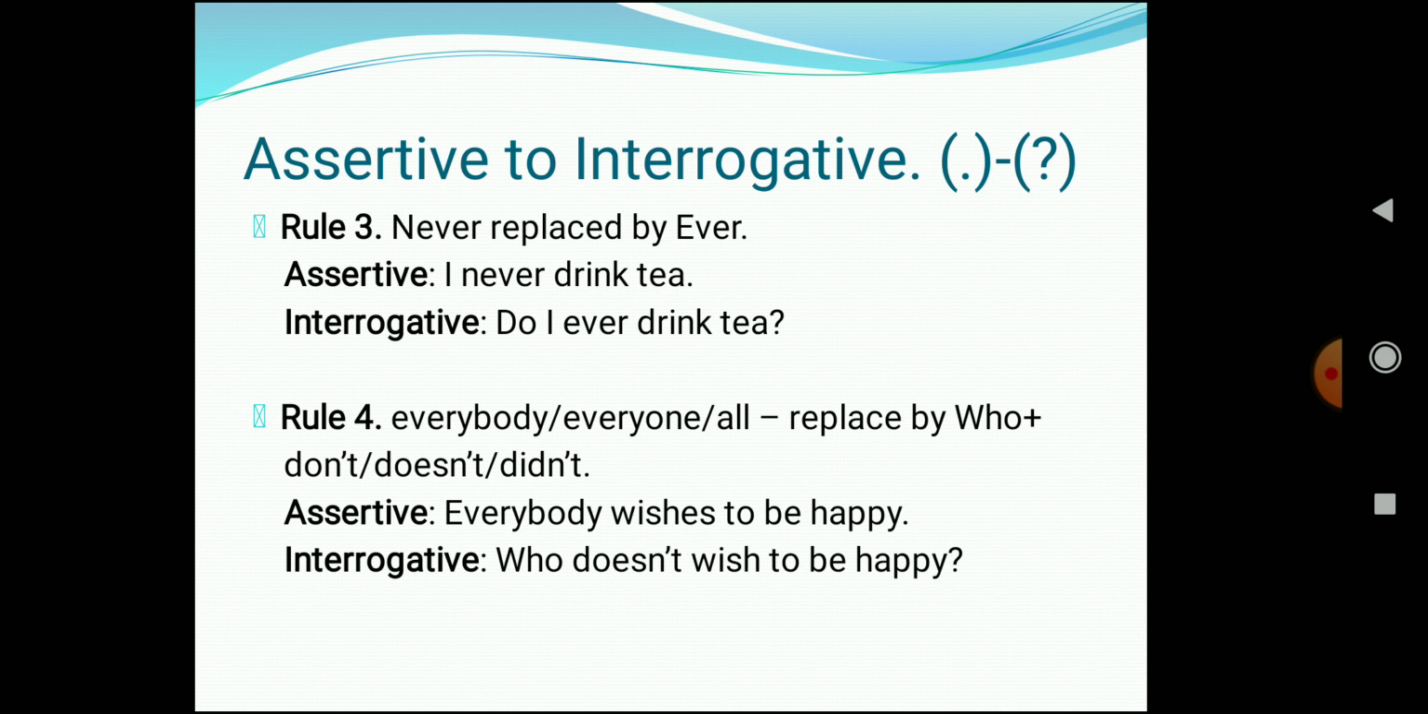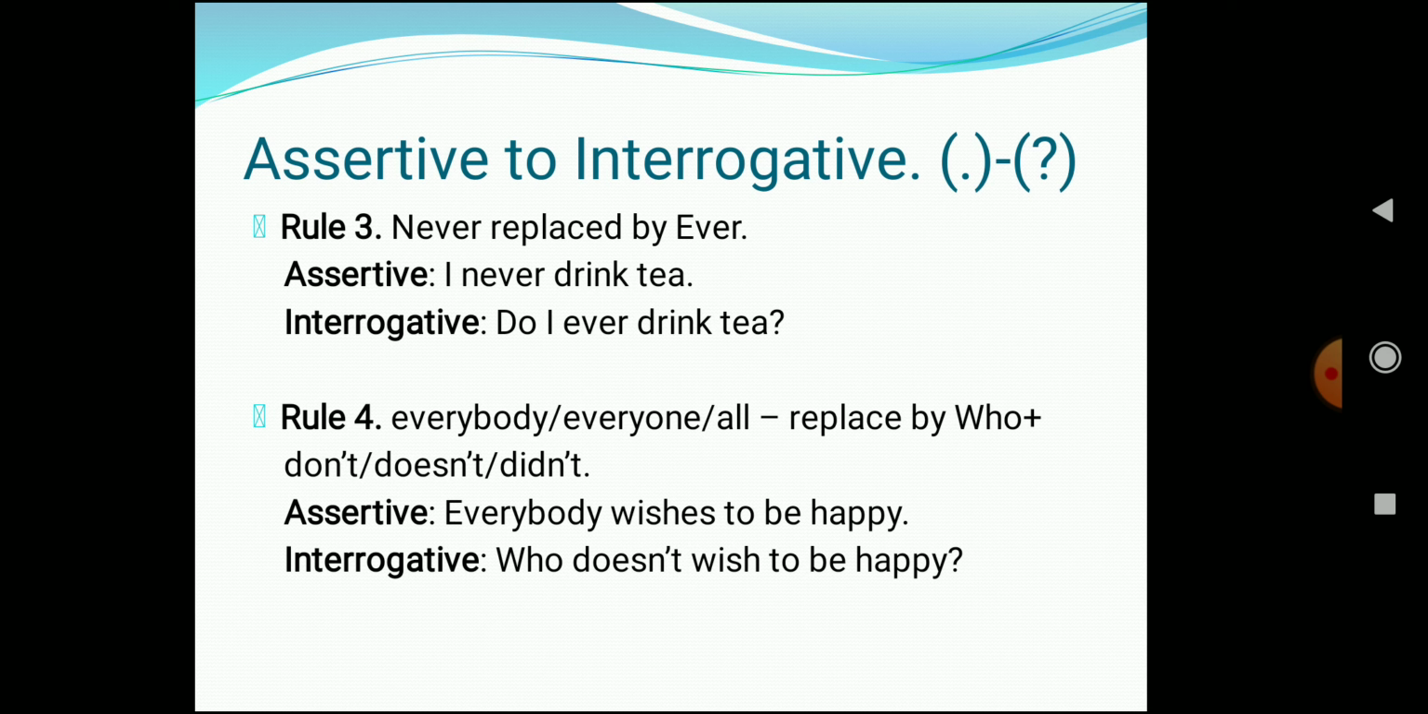Okay. Next one, rule 4. Rule 4 says that if a sentence contains everybody, everyone, all, we have to replace those words by who, plus we have to use don't, doesn't, and didn't according to the sentence. For example, everybody wishes to be happy. So when we change this assertive sentence into an interrogative sentence, we have to replace everybody with who. Okay, so it will be who doesn't wish to be happy.